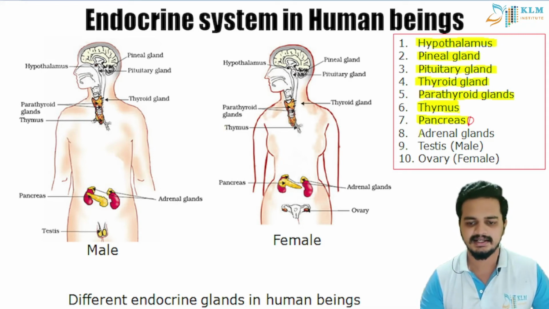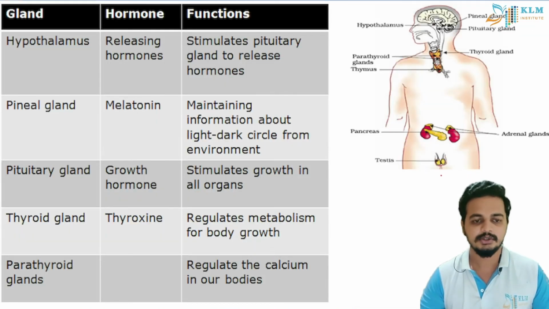So, adrenal glands, and in males we have testes, and also in females we have ovary. This is the only difference between males and females. All other glands are the same. So now let us study the functions one by one. Then you can answer my question: which hormone controls fight and flight?